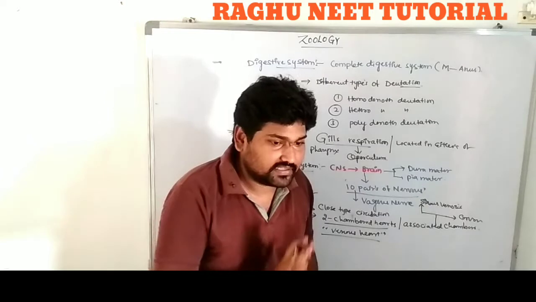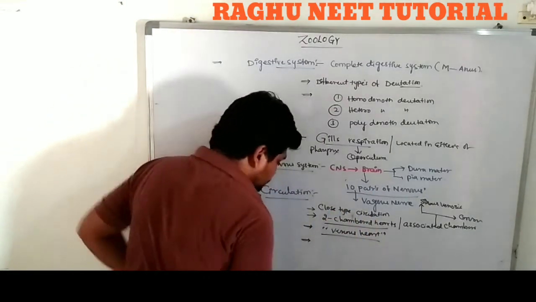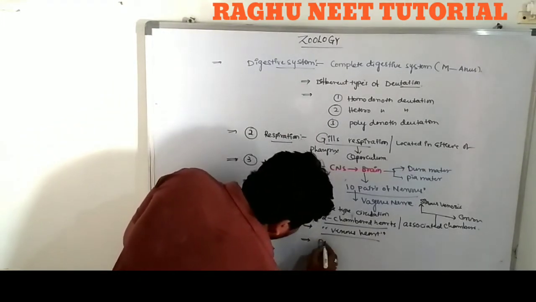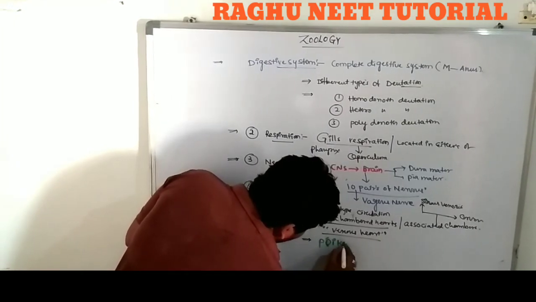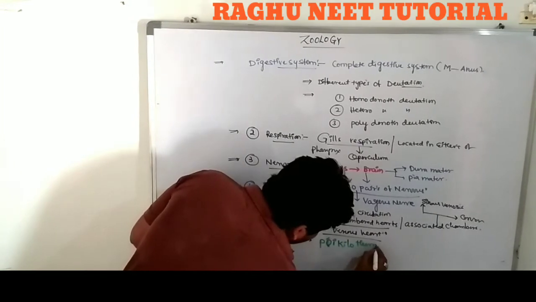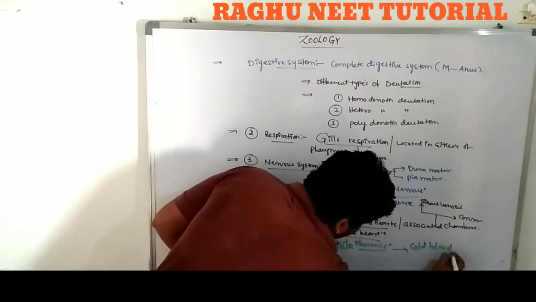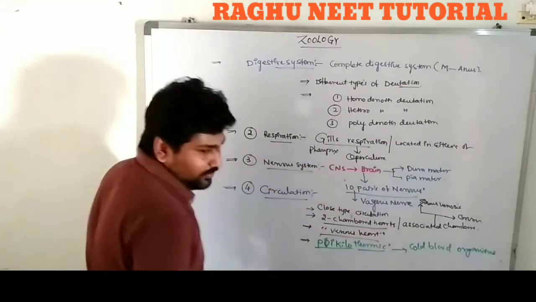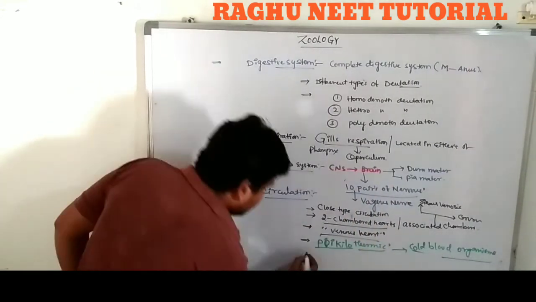Less heat, nothing but cold-blooded organisms. Not warm blood, it is cold blood.